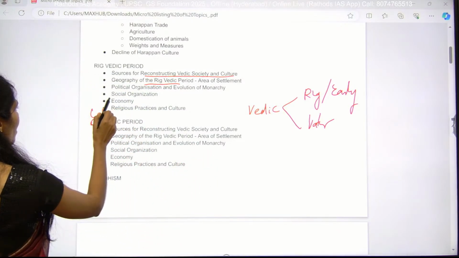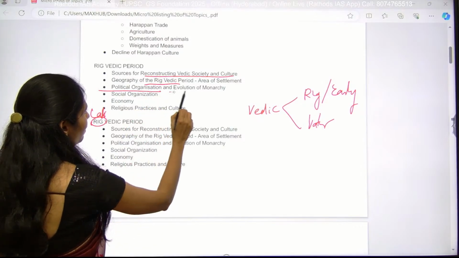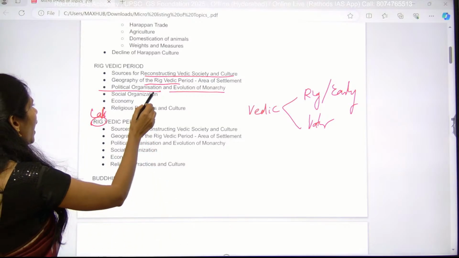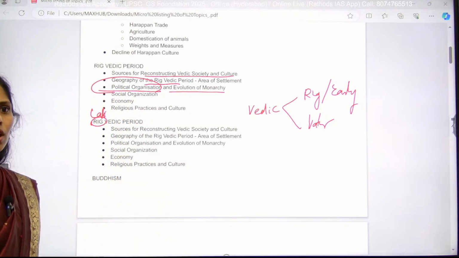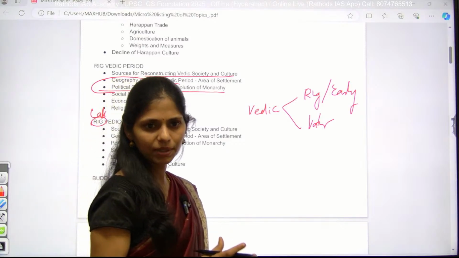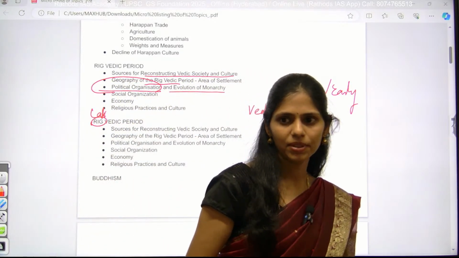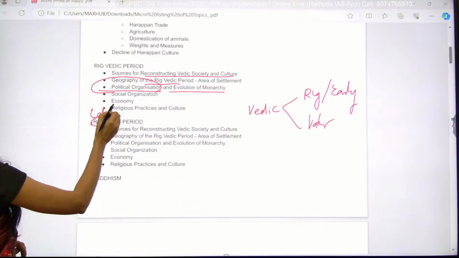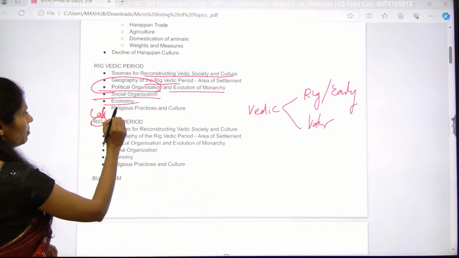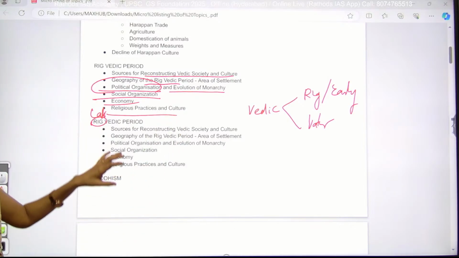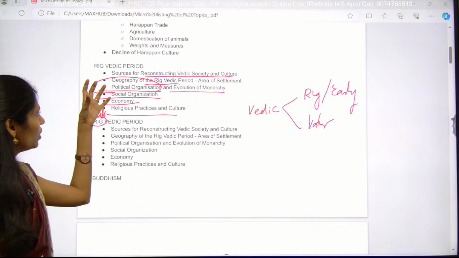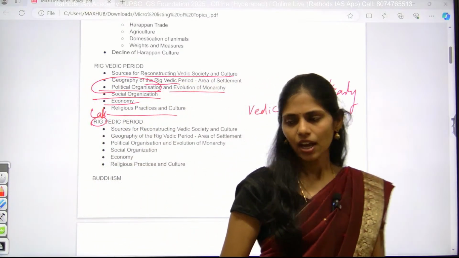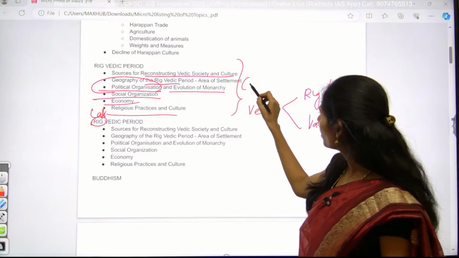Next, you have to see the organizations and evolution of monarchy, which started here. In your political organization, you will know about Sabha and Samiti. They are very important and you have to know them. And next you have to see social organization, economy and religious practices. Especially here, you have to know about the caste system.